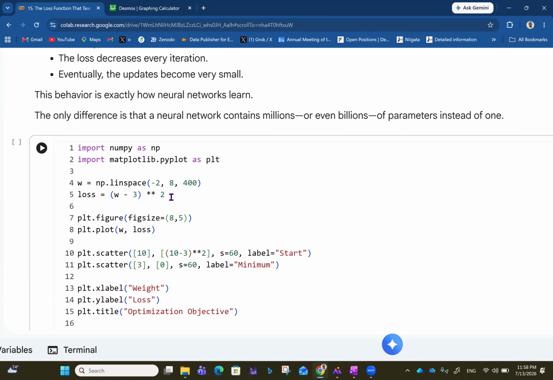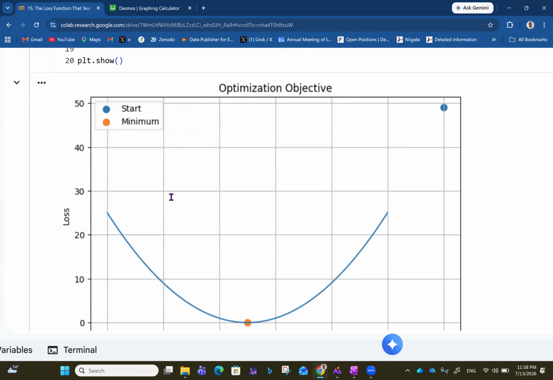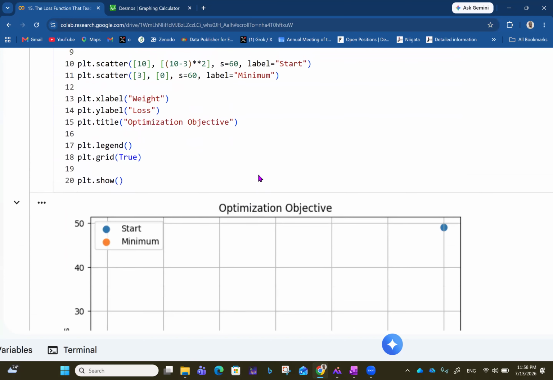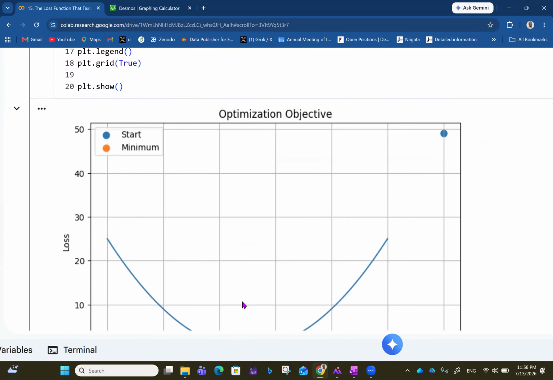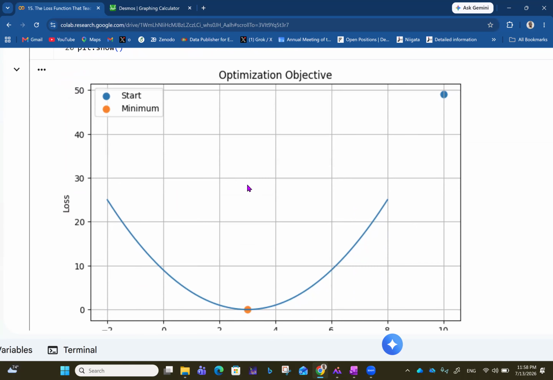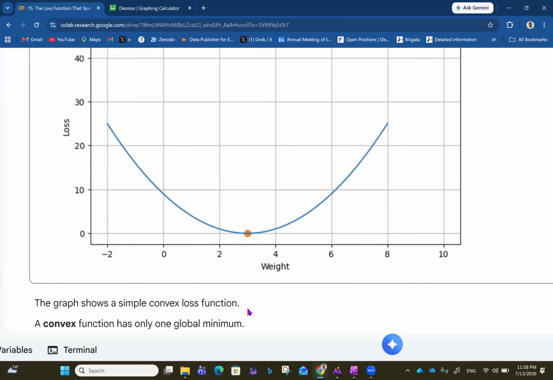So, for all of the things we've done now, we've been trying to get to the optimization objective. Now, this is us visualizing everything we've done over there. So the optimization objective is now here. The minimum value is around here, which is exactly that 3. And then you have other points. This is the starting point. So you keep coming until you get to this value down here. That's the minimum value we can get.